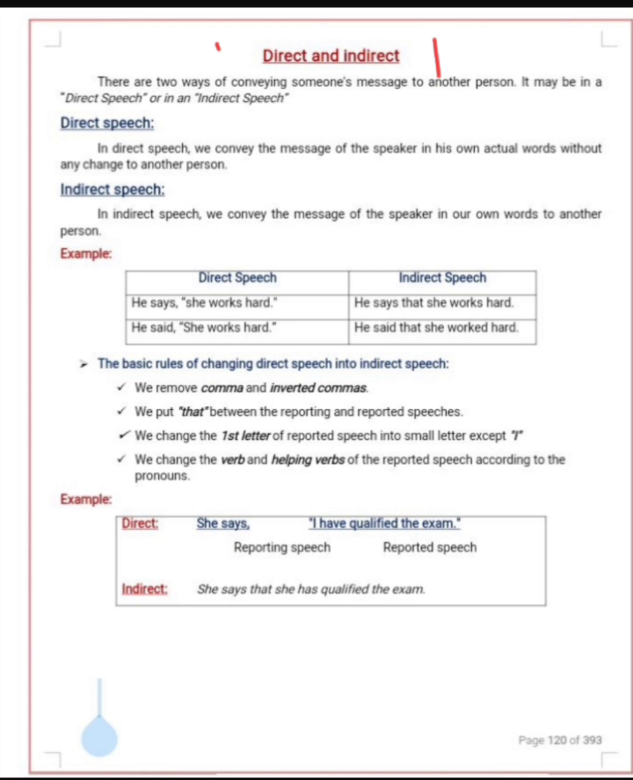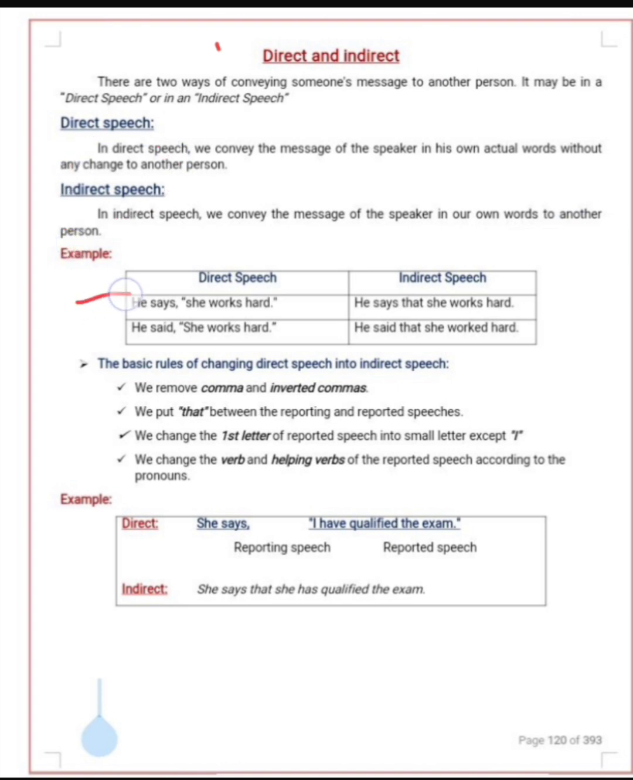What direct and indirect speech is: whenever we convey someone's message to another person, it may be in direct speech or indirect speech. There are two ways of conveying a message. One is direct speech and the second is indirect speech. In direct speech, we convey someone's message with his own actual words without any changing, so that is called direct speech. And whenever we convey someone's message with our own words to another person, that is indirect speech.